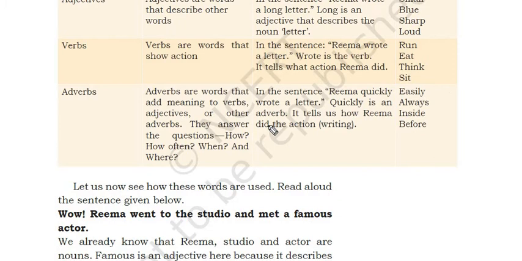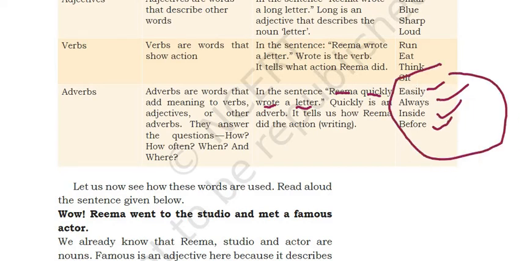Now next. Adverbs are words that add meaning to the verb, adjectives or other adverbs, right? They answer the questions how often, when, and where. In this sentence, Rima quickly wrote a letter. Quickly is an adverb. Quickly wrote a letter. Here you can see, wrote is what? It is a verb. Letter is a thing. Okay, Rima is the name, a noun, and quickly here is the adverb, right? Easily, always, inside, and before. All these are what? Kinds of adverbs, right?